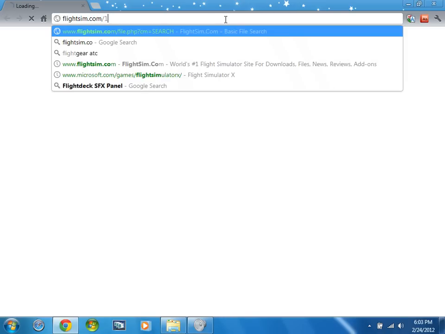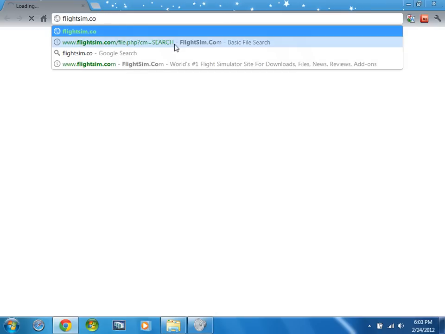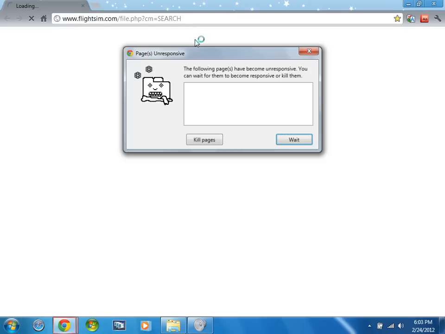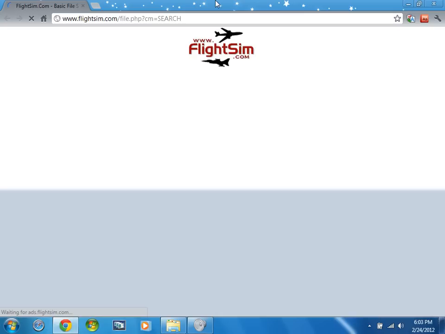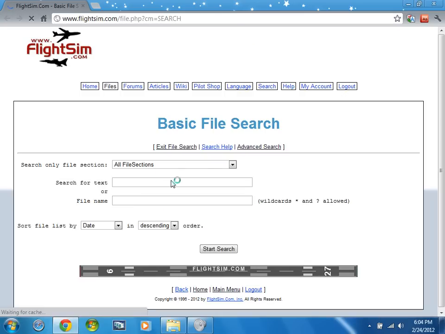Now, go to flightsim.com. Oh no, I'm wrong. Okay, so go to flightsim.com, file search. This is the basic file search. So this will be directed to flightsim.com.